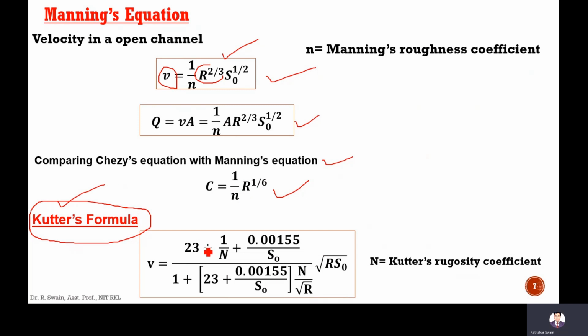The velocity is estimated as 23 plus 1 by n plus 0.00155 divided by S naught, divided by 1 plus 23 plus 0.00155 divided by S naught into n divided by square root of R, into square root of R S naught, where R is the hydraulic mean radius and S naught is the bed slope. This capital N is called Kutter's rugosity coefficient, which depends upon the bed roughness.